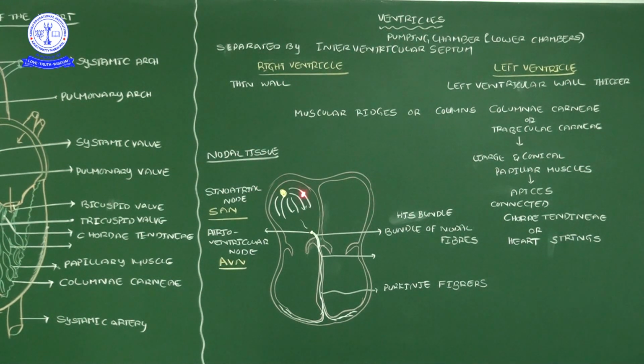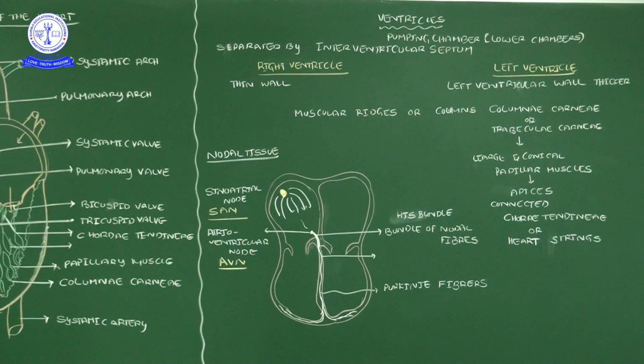At particular places in the heart there are two nodal tissues. One is the sinoatrial node. In which place is it present? This chamber, which side? This is the right side, the atrium chamber. In the right atrium, at the upper corner, there is a nodal tissue called the sinoatrial node.